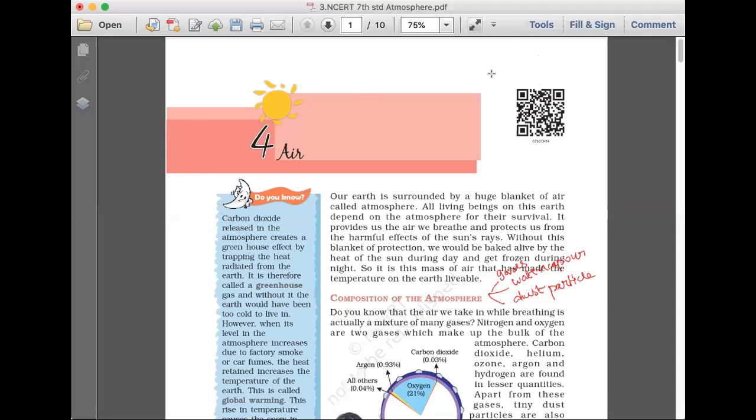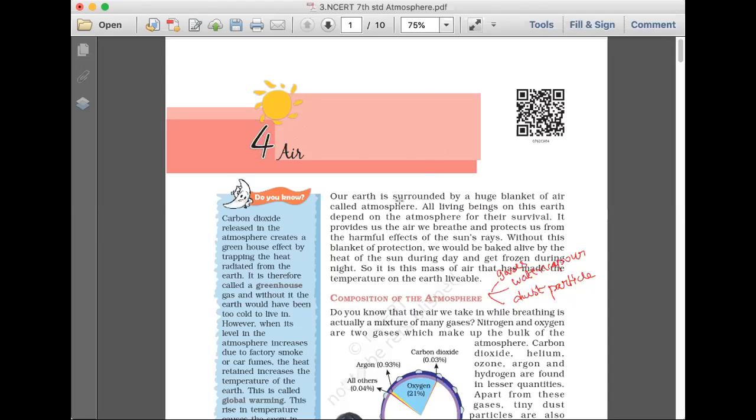First, we have learnt about latitude and longitude. Then we spoke about the motion of the earth. And third, now we are seeing the composition of the atmosphere, and then we will see what are the factors which influence the climate, like temperature, pressure, wind and precipitation. After all these things, then we will see about the climatic conditions, the natural vegetation and the world climate part. So here the 4th chapter is talking about the air, which is the atmosphere.